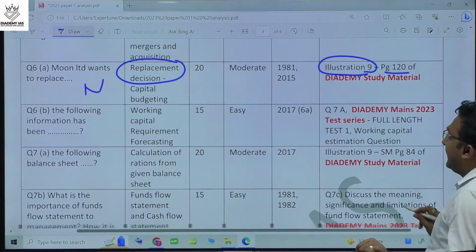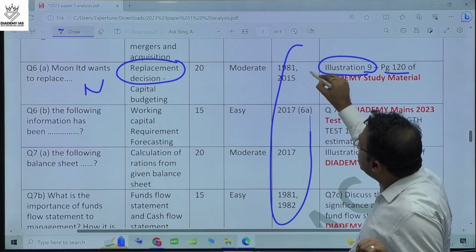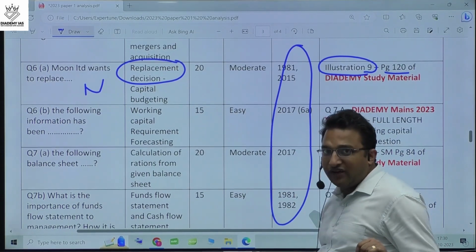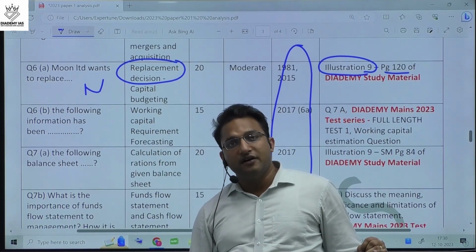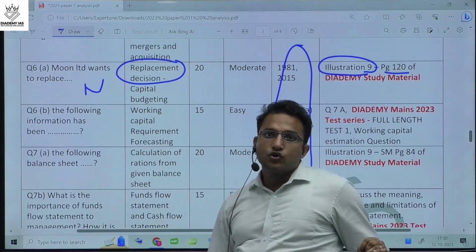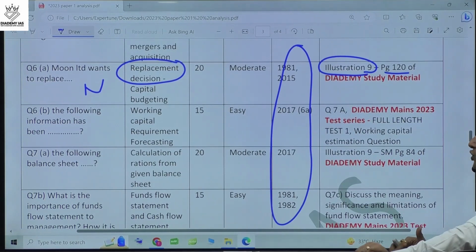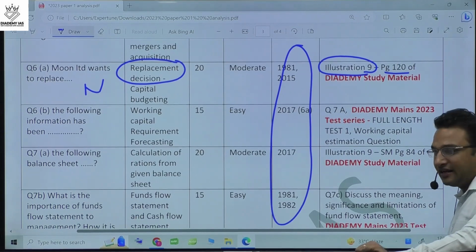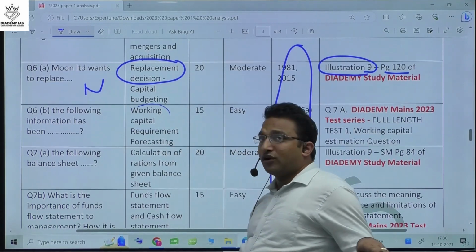Okay? And definitely the answers to all the previous year questions are available in our previous year question solution booklet. So we are also providing the solutions of the last 45 years in printed format. So definitely if you are solving all these questions and comparing your answer, then you find an easy way to crack the exam. Next is about the working capital requirement forecasting.